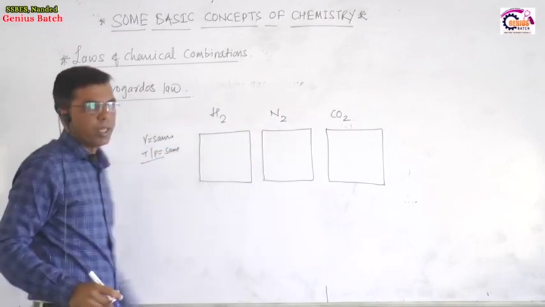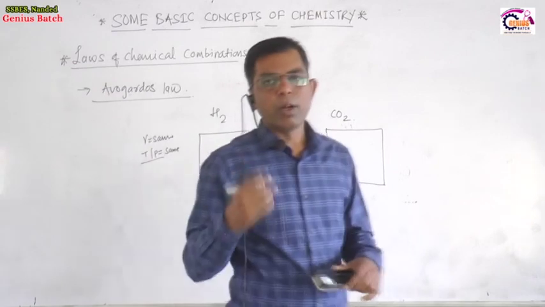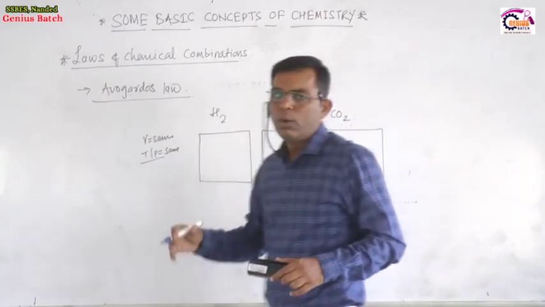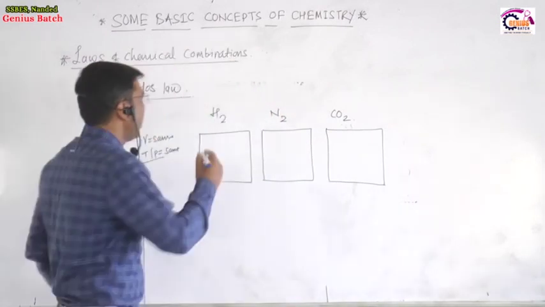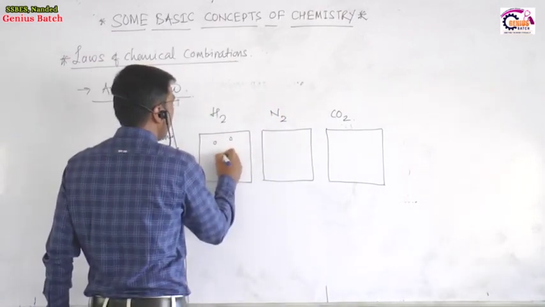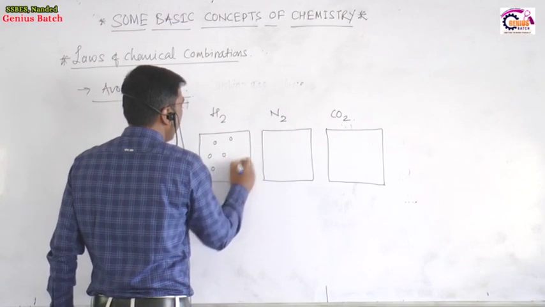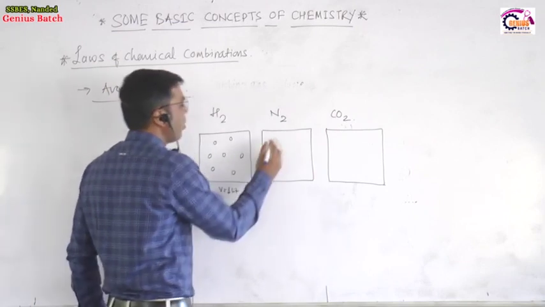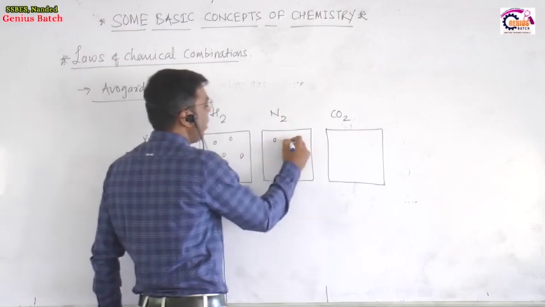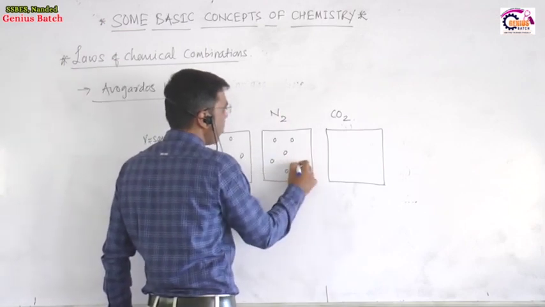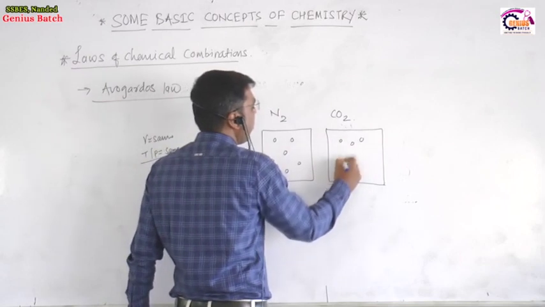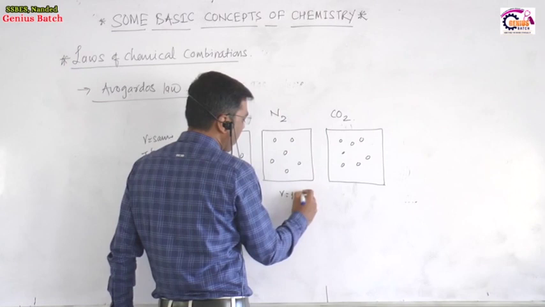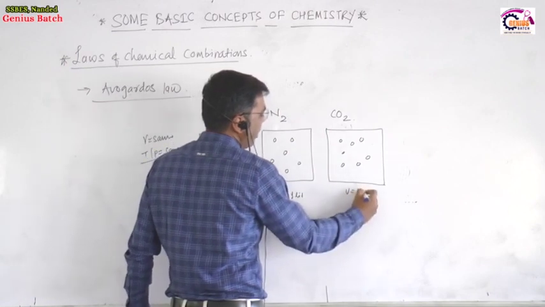Now if we measure the number of particles or molecules present in these gases, we will find that they contain the same number of molecules. Suppose the container volume is 1 liter. Then the number of particles for nitrogen and for carbon dioxide, under the same temperature and pressure, will be the same.